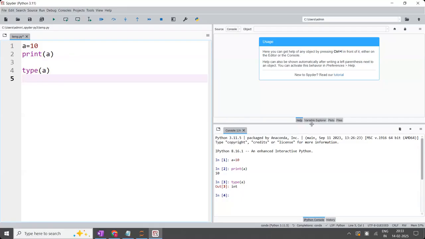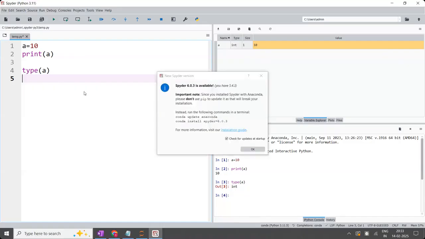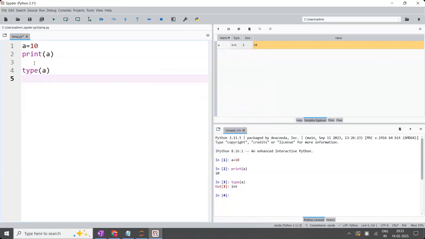Only in Spyder, you are having the additional advantage. Without printing the value, you can see it. Without typing the type of object, you can see the type. These two things automatically you can see here. Only that is possible in Spyder. In all other cases, you have to write the code like this. What is the value inside a is print(a). What is the type of a is type(a). In everything else, you have to use this. Only in Spyder, you can avoid this. Next, coming to the next one.